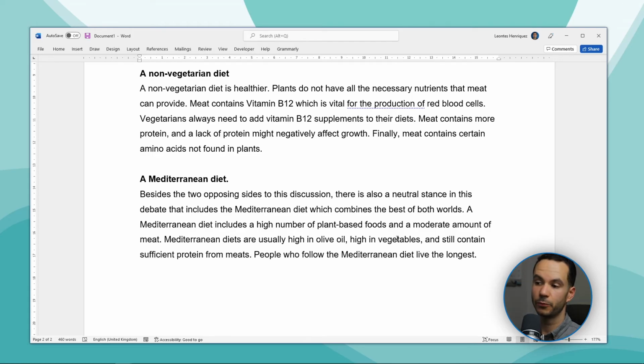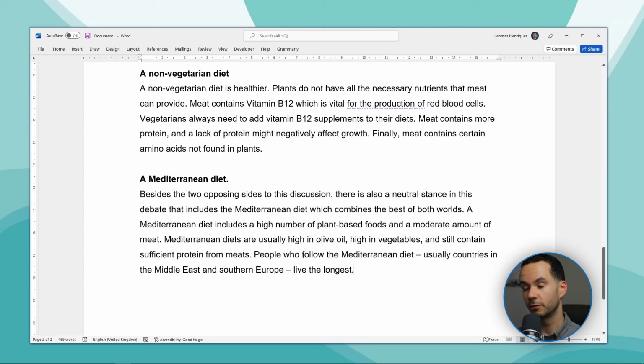And then we can add that people who follow the Mediterranean diet, and I think we can add which people actually follow the Mediterranean diet, which we can add here. So I'm going to add these hyphens and say usually countries in the Middle East and Southern Europe live the longest. Excellent. I think we have a very nice third paragraph that discusses the neutral point of view. And now we can add our conclusion. And we still haven't done our introduction yet.